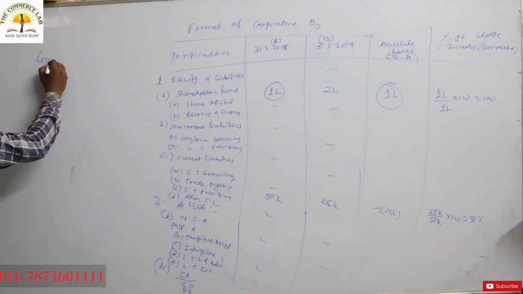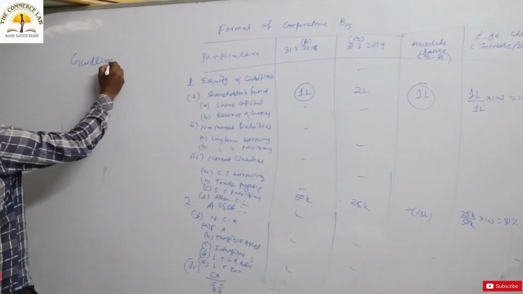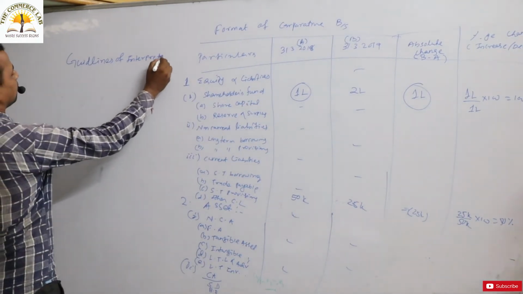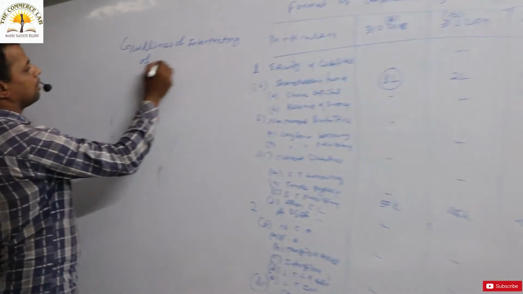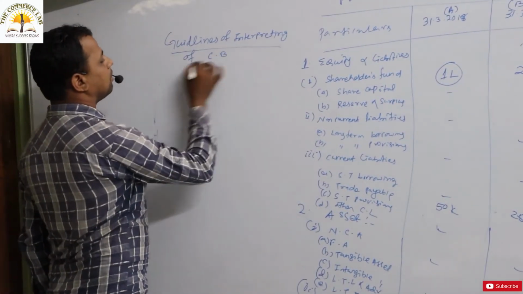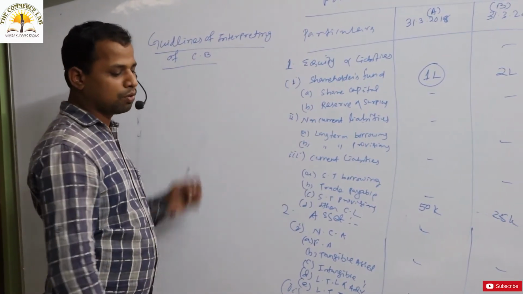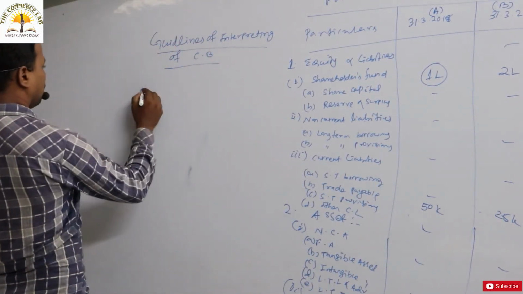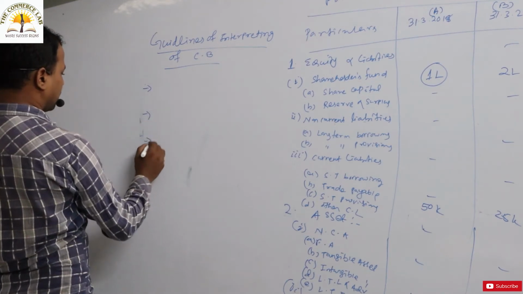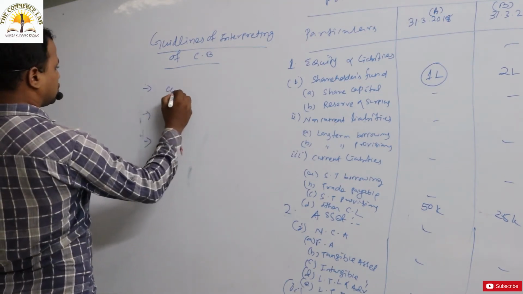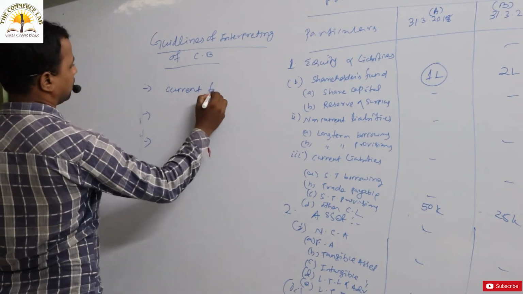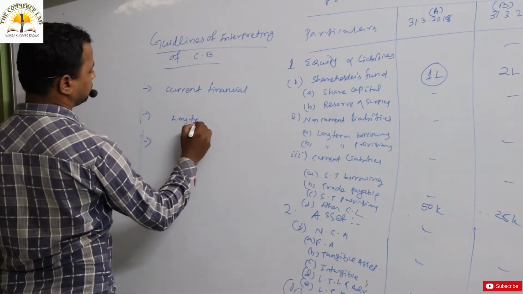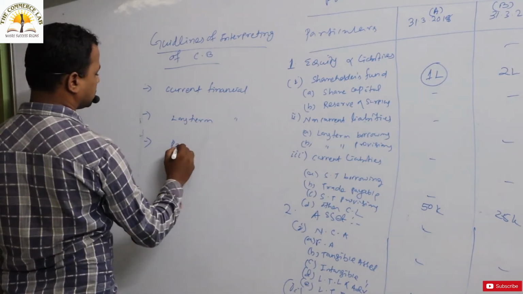Okay, then what are the guidelines of interpreting a comparative balance sheet? What are the guidelines one has to follow while interpreting this particular comparative balance sheet? So the guidelines will be: one is current financial position, then long term financial position, and the last one is profitability position.